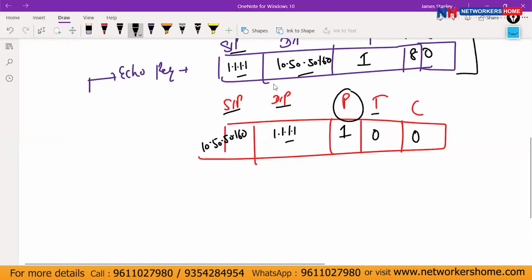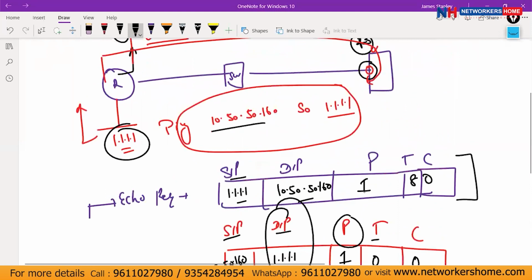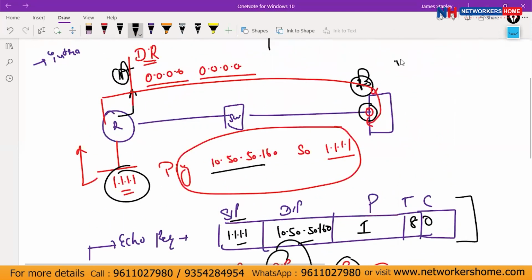So what is the destination IP? Destination IP is 1.1.1.1. So now once the destination IP is 1.1.1.1, the Palo Alto will do the route lookup. When your route lookup happens, the Palo Alto will find out, okay, I don't have any routes over there. So what is not there? No route.